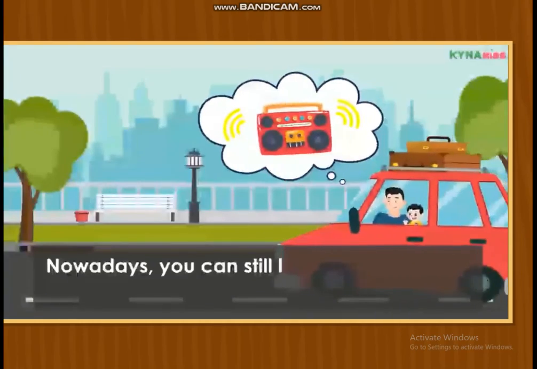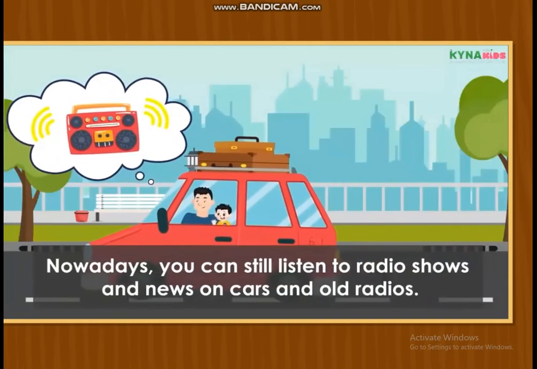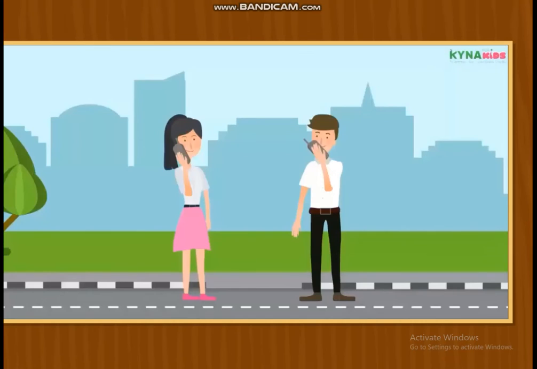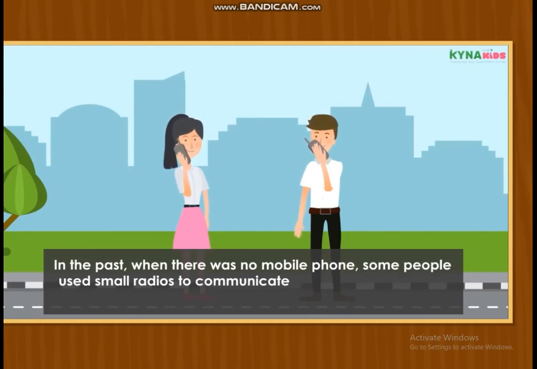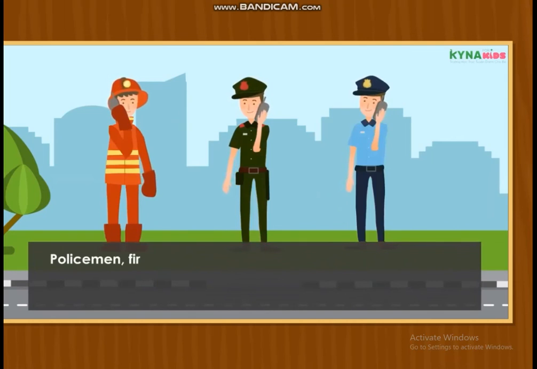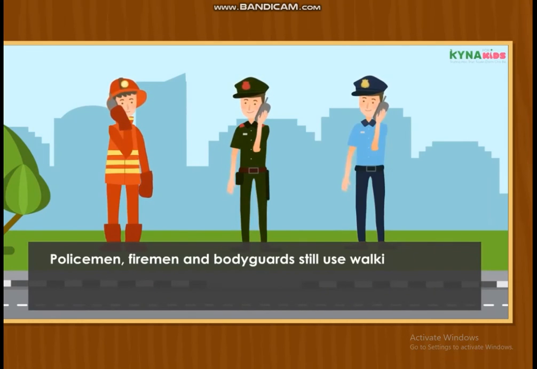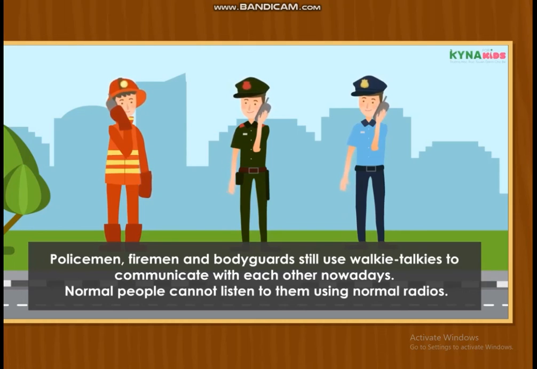Nowadays, you can still listen to radio shows and news on cars and old radios. In the past, when there was no mobile phone, some people used small radios to communicate and talk to each other. These small radios have a cool name: walkie-talkie. Policemen, firemen, and bodyguards still use walkie-talkies to communicate with each other nowadays. Normal people cannot listen to them using normal radios.